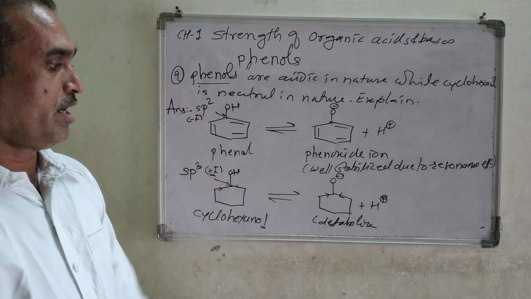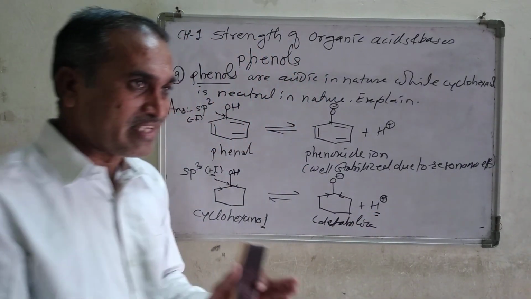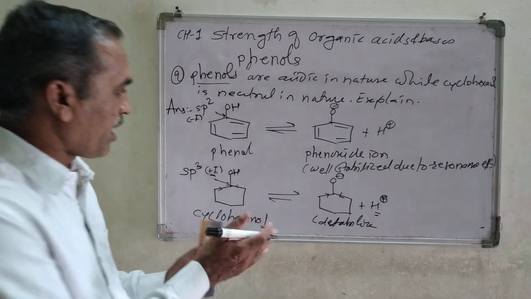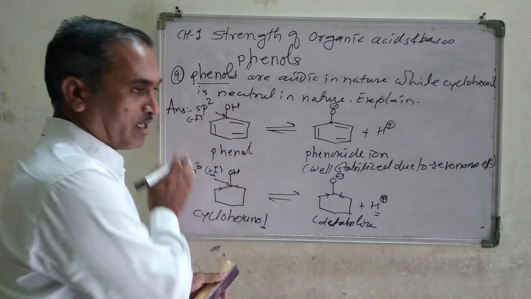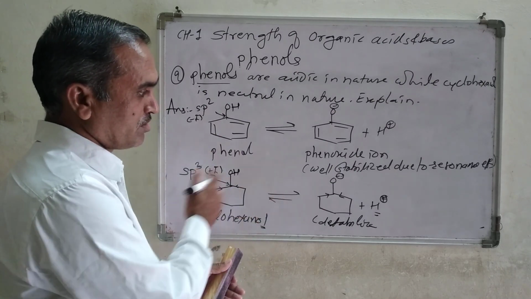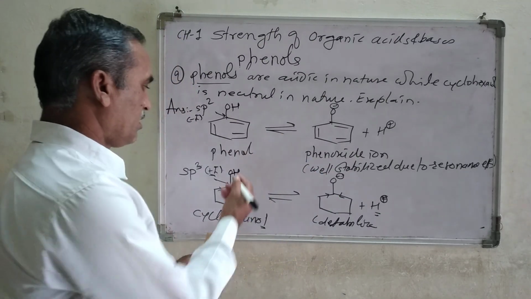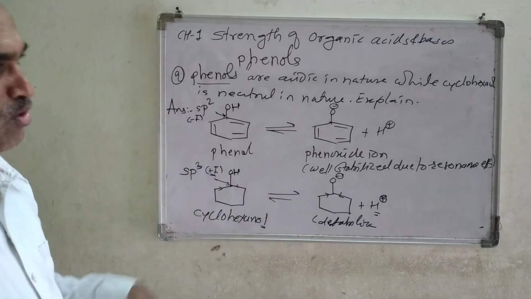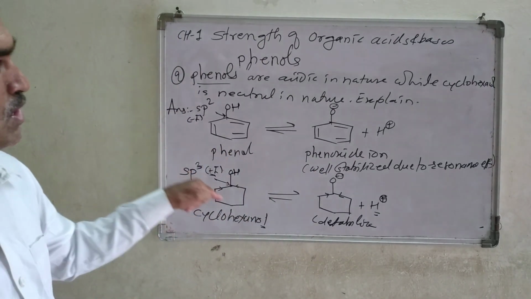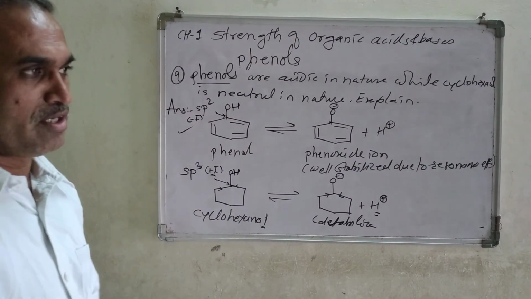That's why the H plus recombines immediately and forms the undissociated alcohol again, so the backward reaction is faster. We get undissociated cyclohexanol, and that's why it is neutral in nature, whereas phenols are acidic in nature.